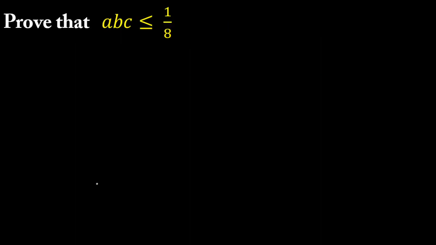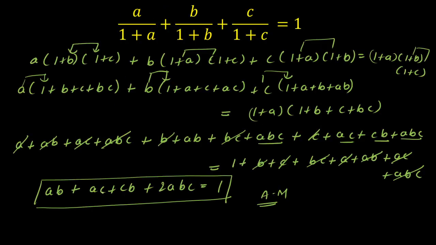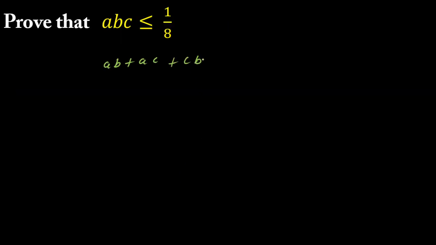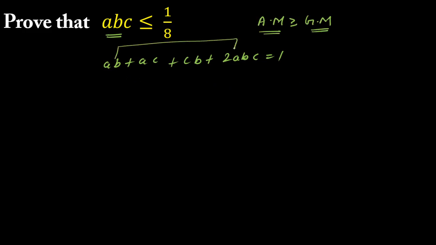So I got this as AB plus AC plus CB plus 2ABC is equal to 1. And as I told you, the product is given, that means I'm going to use AM greater than or equal to GM. Here AM stands for arithmetic mean and GM stands for geometric mean. So I'm going to apply this inequality between these four numbers.